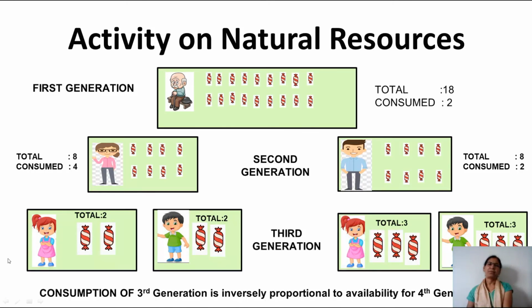So from this activity we understand that consumption by the third generation is inversely proportional to availability for the fourth generation. So it depends on the third generation people to think that they should also save for the future generation.